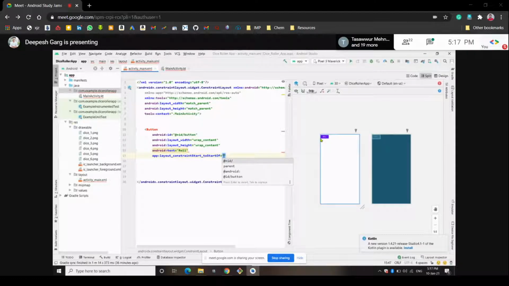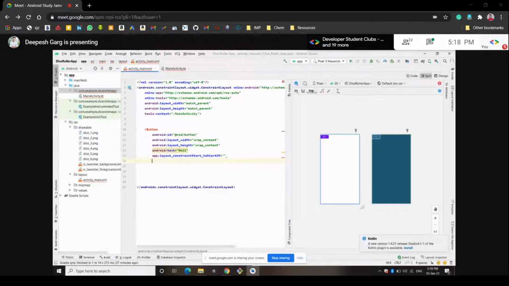So the left side should start from where? We want this button to be here, and the image should be here. We want this button under the dice image, right? So let's keep it on hold for now. I will tell you later what we should add here.